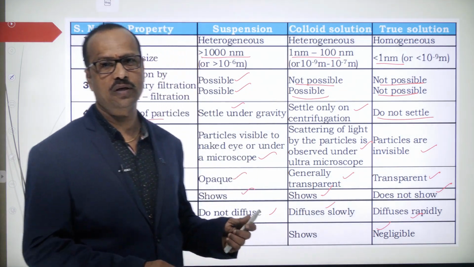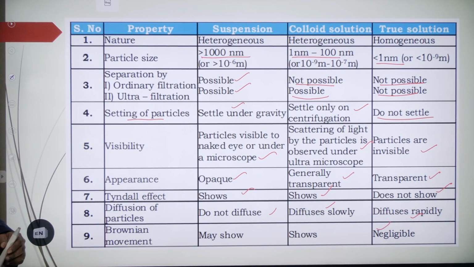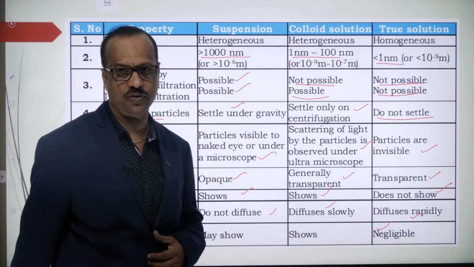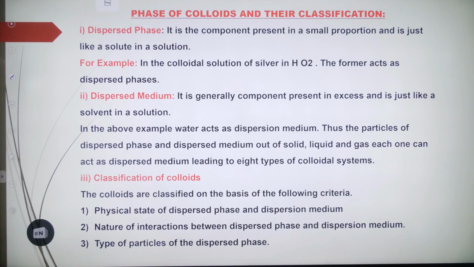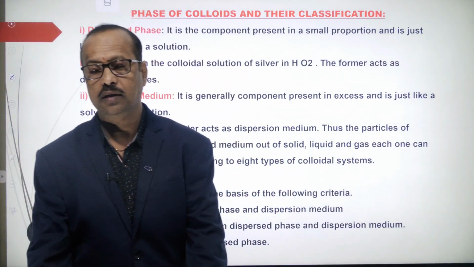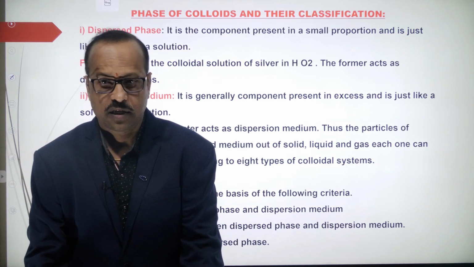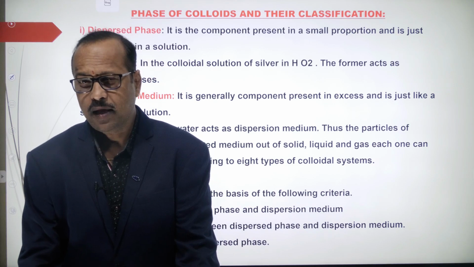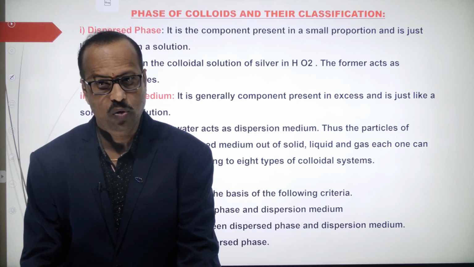So students, these are the properties of homogeneous and heterogeneous solutions. Very important topic, so you have to learn it. Even though you are in 8th class, right? Any doubt? Now among these three types of solutions, there are homogeneous and heterogeneous. In the heterogeneous, again two types are there, called colloids and suspensions. Here we are not going to discuss much about the suspensions, but we are going to discuss the colloidal solution.